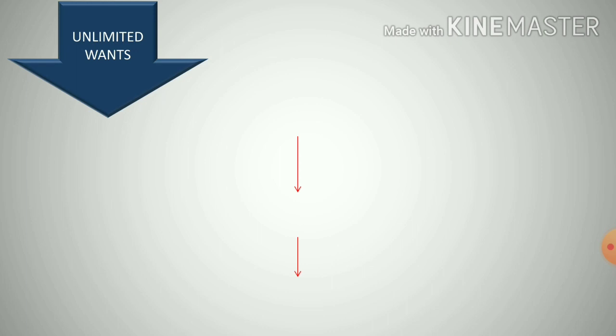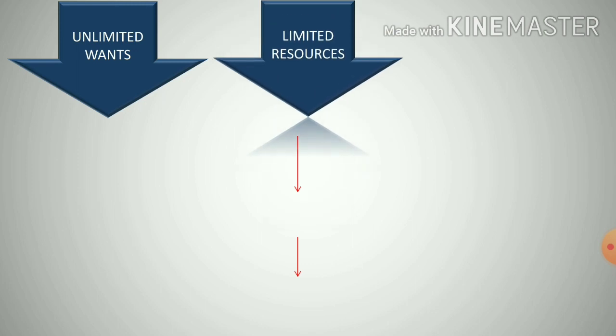For example, you need a mobile. After that you need a laptop, after that you need a car. So this is what your wants are, unlimited. Now the next reason or next cause is limited resources.